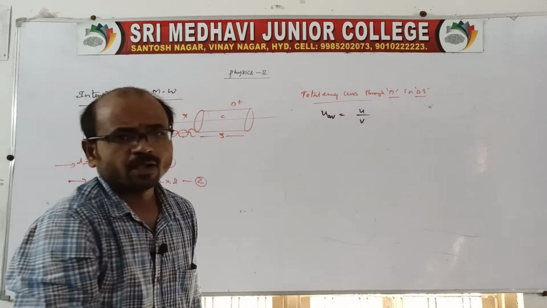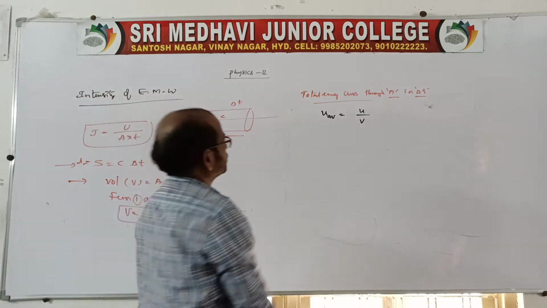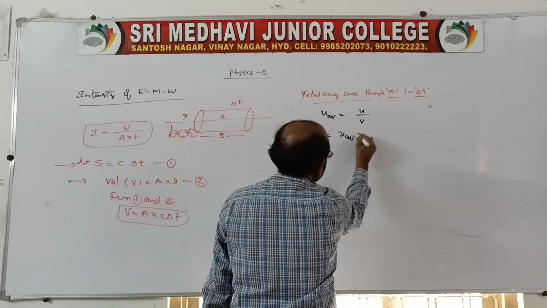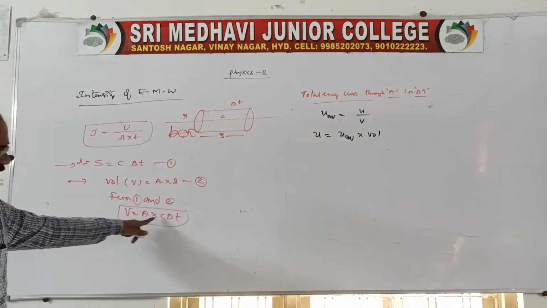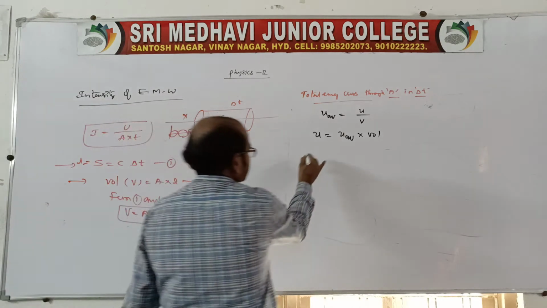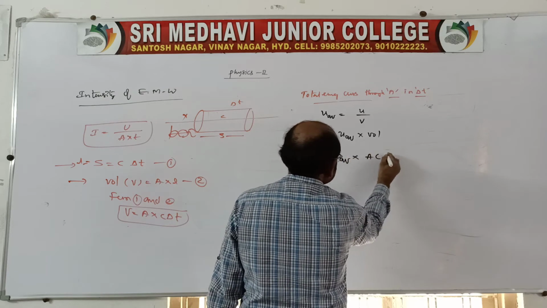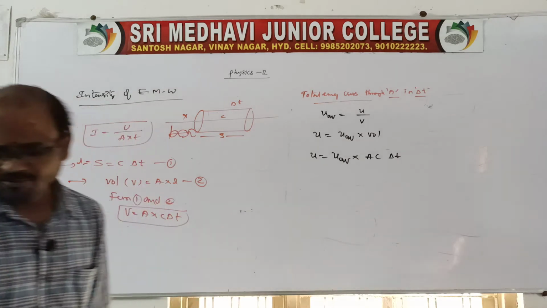So the energy is equal to U average into the volume of the given body. We already know the volume is A into c into delta t. Therefore, the energy is equal to the average energy density into A into c into delta t.